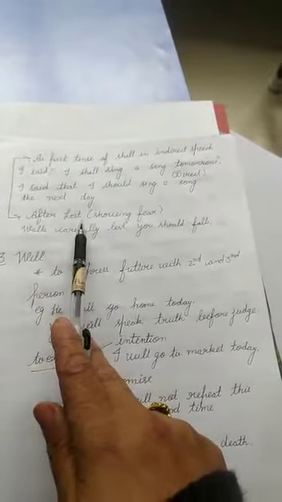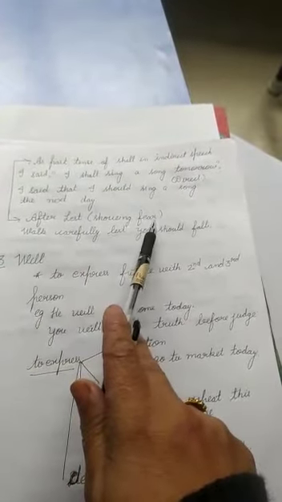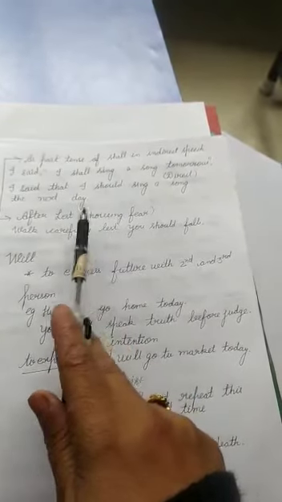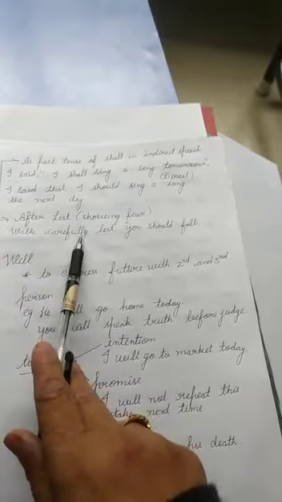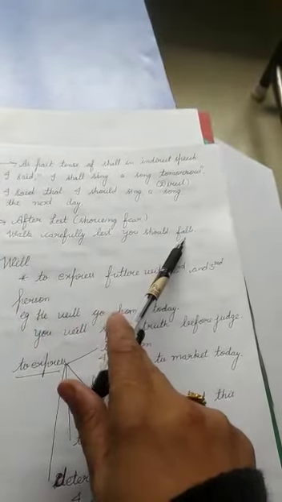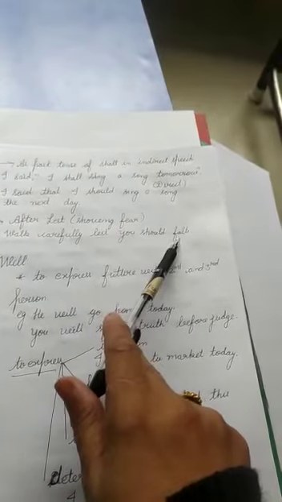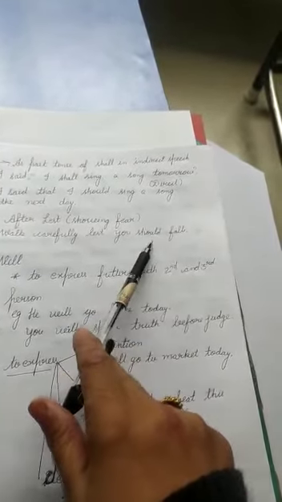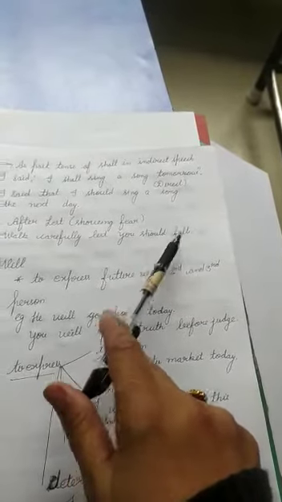After lest. Lest means showing fear. To show fear, this word is used, and with it we always use should. Walk carefully lest you should stumble, you should fall. We can use the word stumble here, and in place of stumble we can use the word fall also.